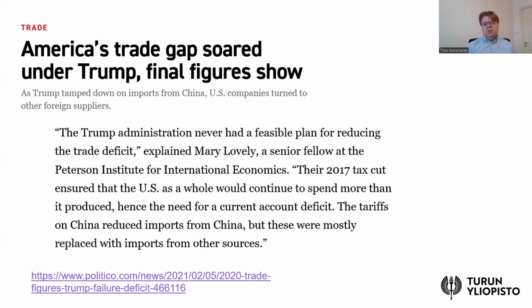One of the main reasons mentioned in this article is that the tariffs on China did reduce imports from China, but then they were replaced with imports from other sources. So it didn't really influence the overall current account deficit. This is what many experts believe, that also during the second term of Donald Trump, the tariff plan is potentially ineffective. Of course, now the tariffs appear to be much more comprehensive and also larger than before.